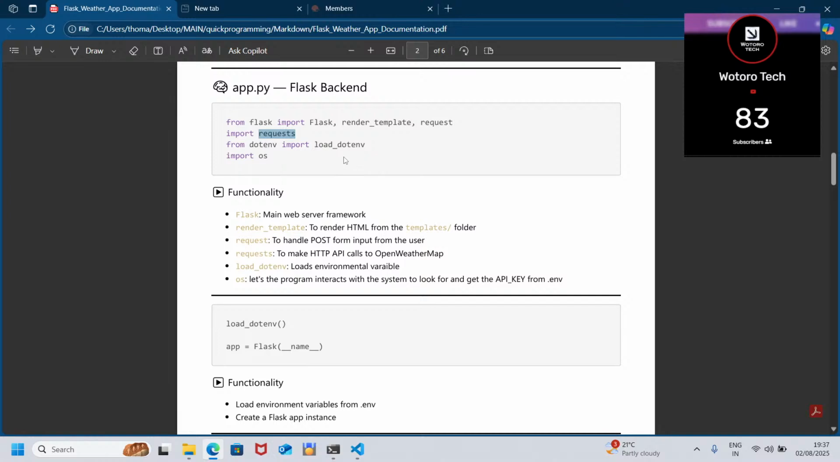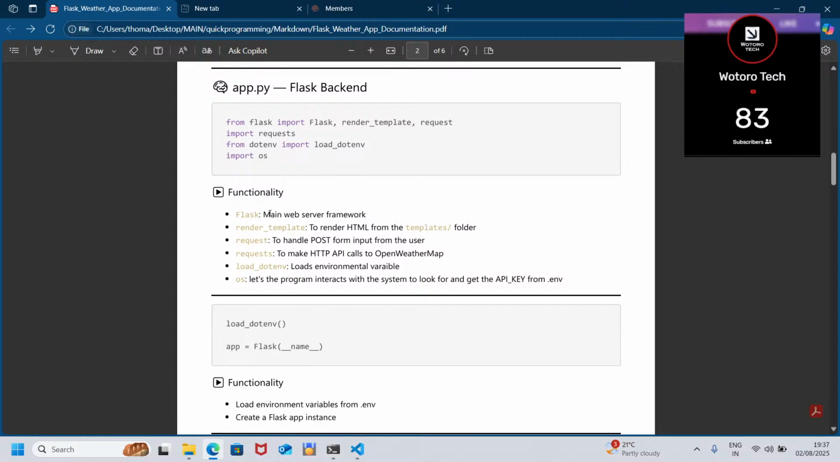Yeah. Then we have from dotenv import load_dotenv. So here, remember I was saying that we don't need our API key to be public, we need it to be private. So this way we're going to store our key. Then this OS module interacts with the operating system. So that is the use of the OS.